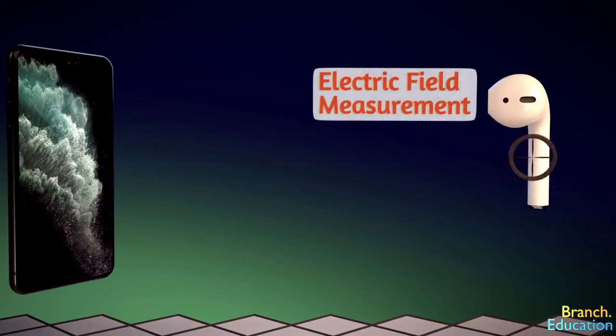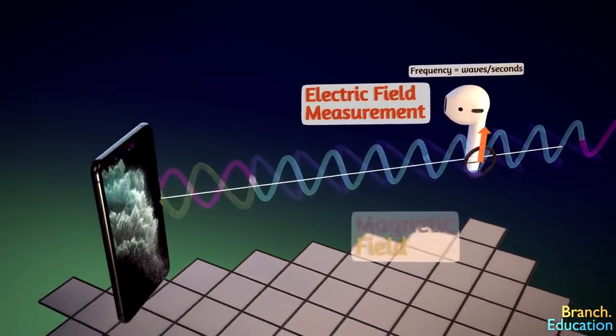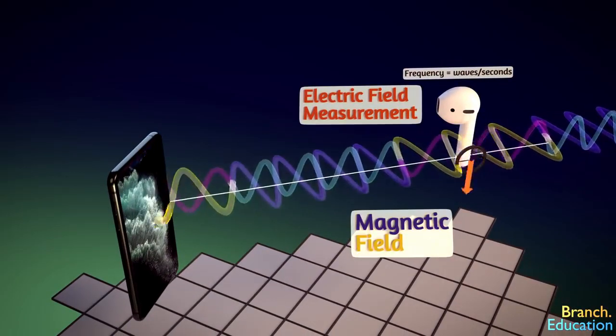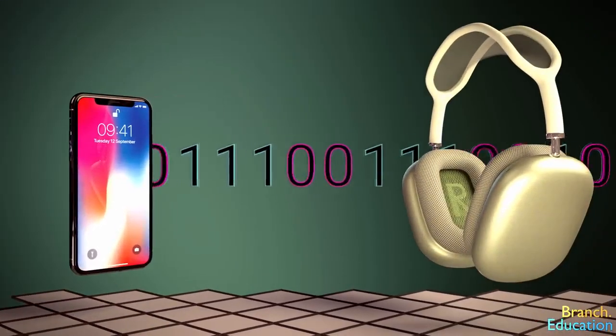If we were to measure the electric field at a single point in space, we would find that the strength of the electric field would increase and decrease sinusoidally, and the number of peaks per second would be the frequency. Furthermore, we're ignoring the magnetic field component of the electromagnetic wave, as including it would be too confusing. Let's move on to the second visualization.